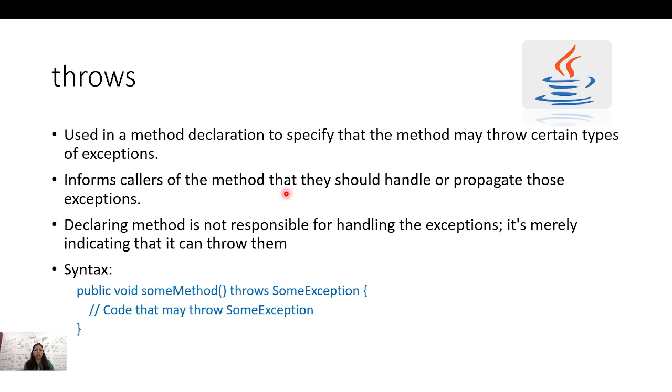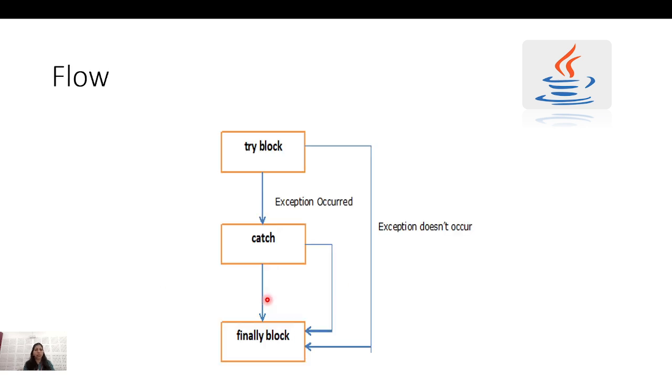It will inform the caller of the method that they should handle or propagate those exceptions. The declaring method is not responsible for handling them; it merely indicates that it can throw them. For example, public void sum method throws some exception. Whatever code will throw the exception, I need to put in my method signature. So this is throws.